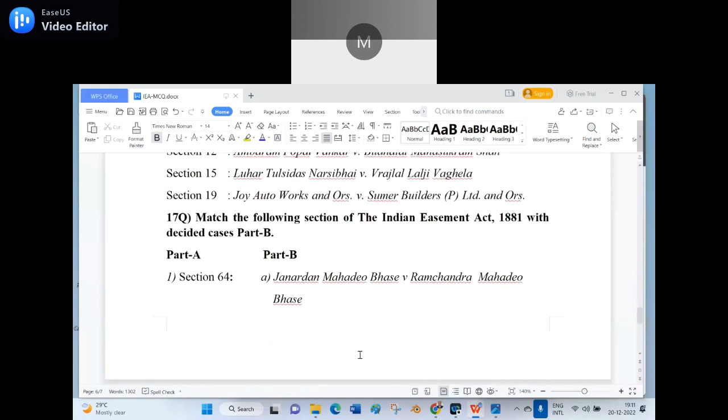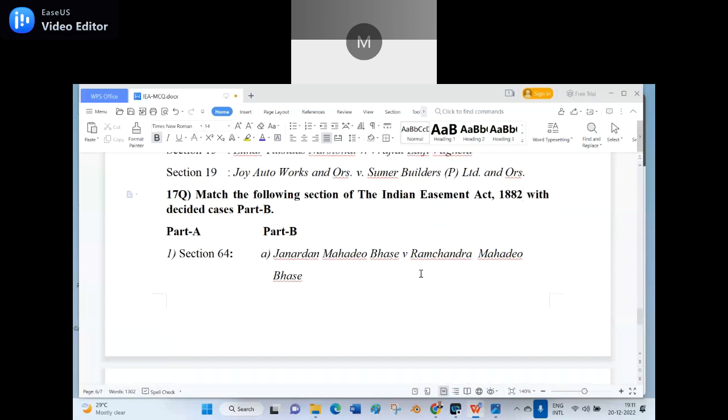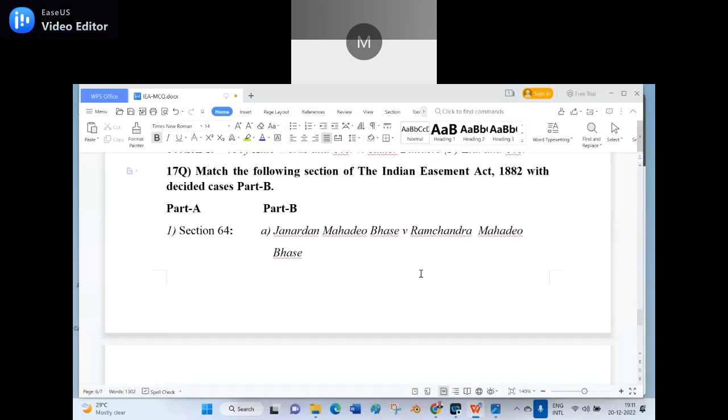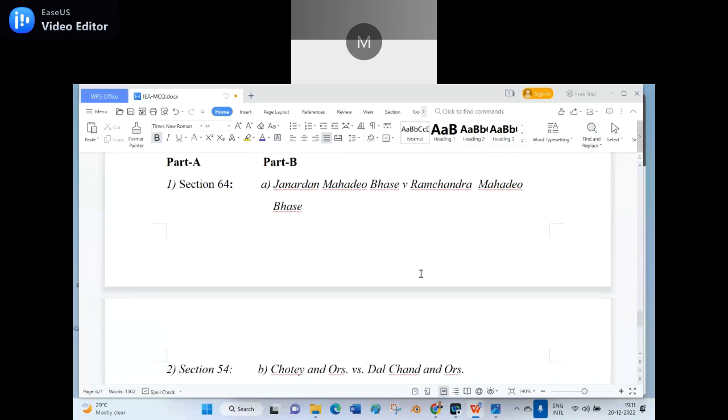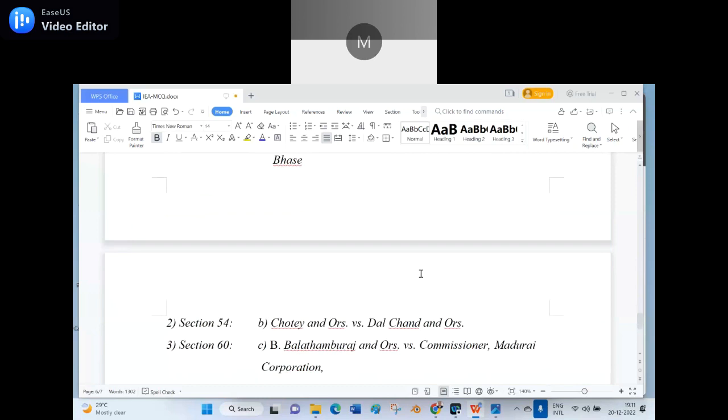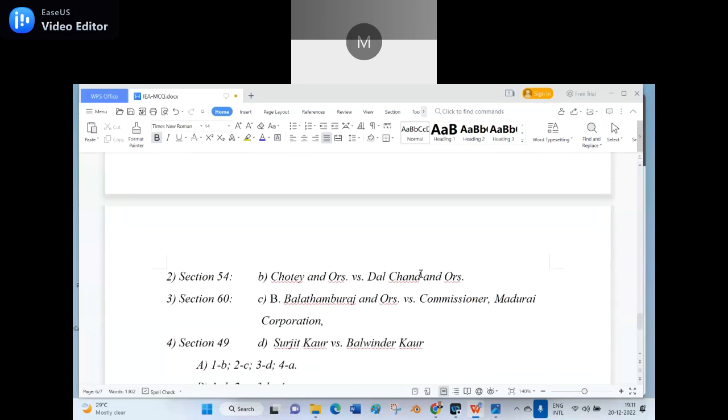Match the following sections of the Indian Easements Act with the decided cases. Again I wrote 1881. Not 81, it is 82. Part A and part B: section 64, section 54, section 60, section 49.